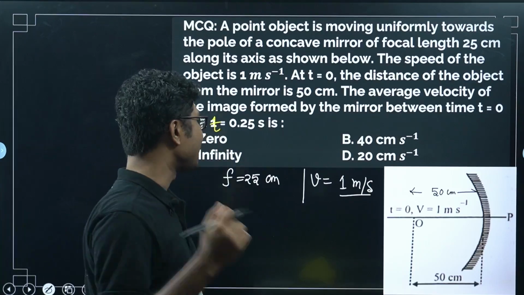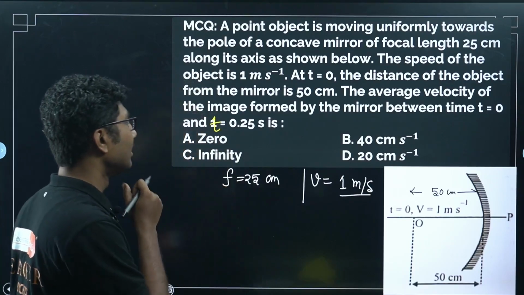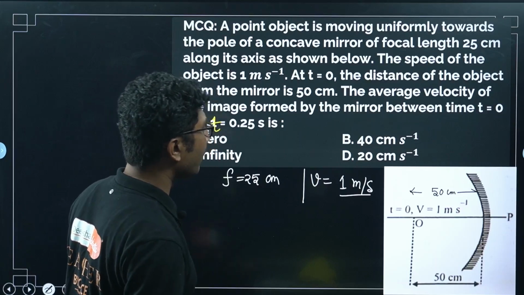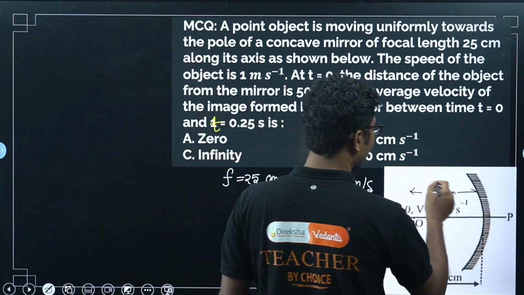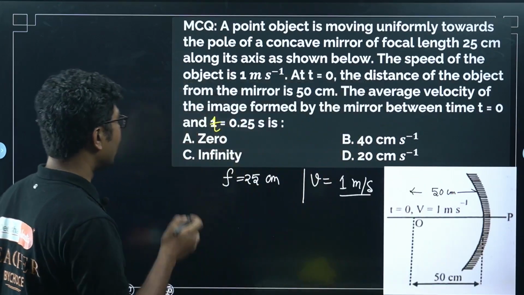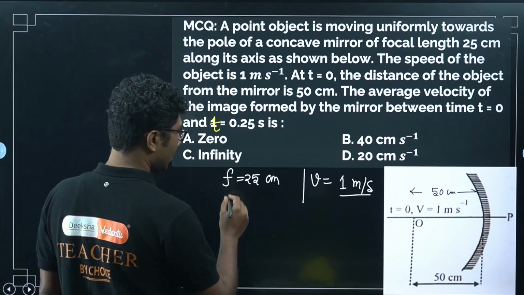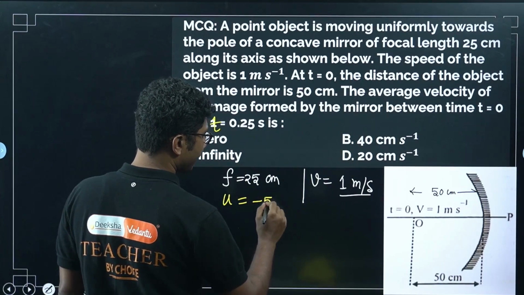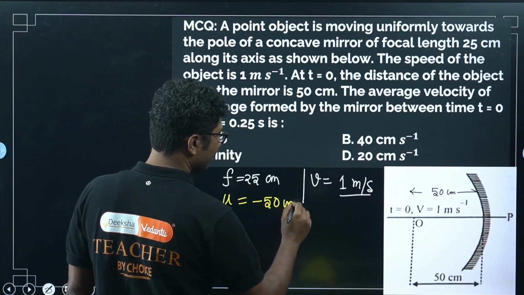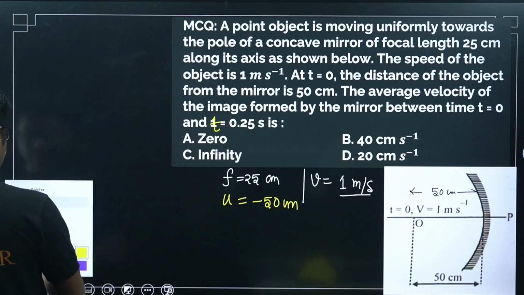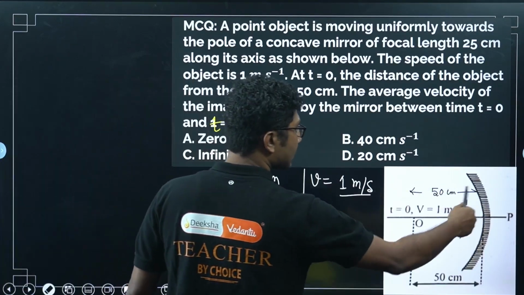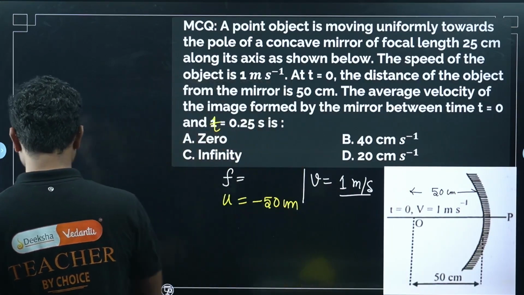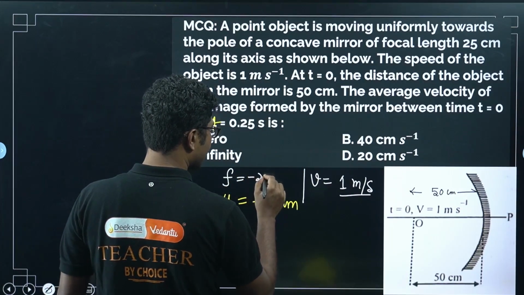What is the average speed of this image? So first of all you should remember this is actually equal to R. So the object is at u equals minus 50 centimeter. If you see, I have used the symbol here, and since it's a concave mirror with a focus here, the focal length will also be negative. So focal length is also minus 25 centimeter.